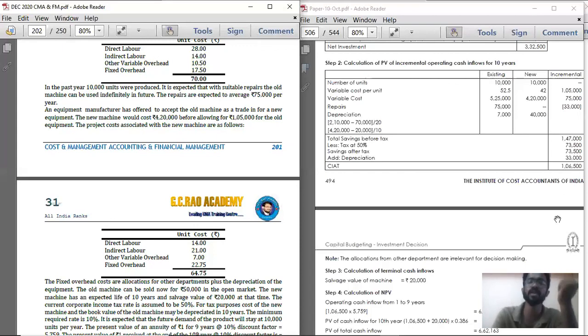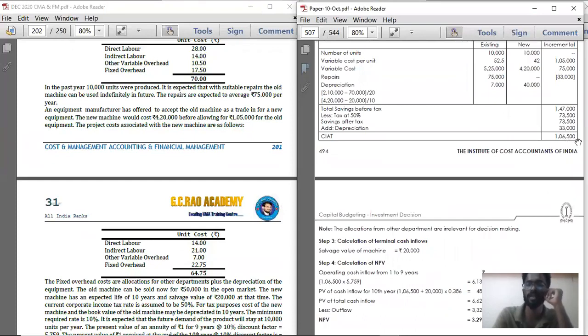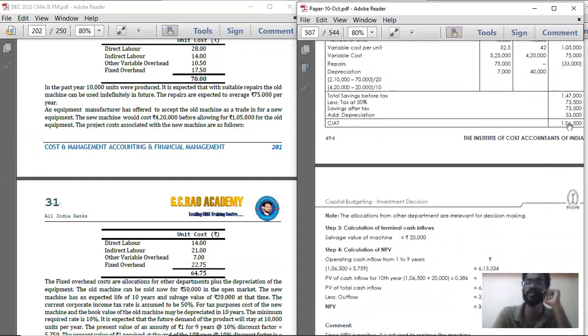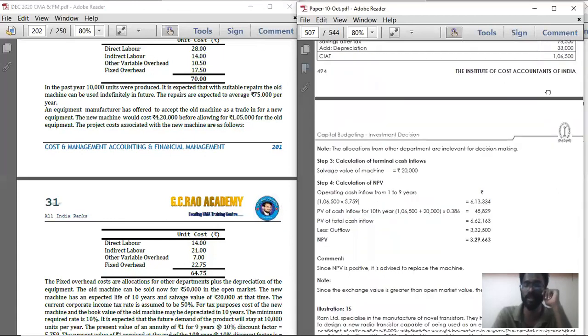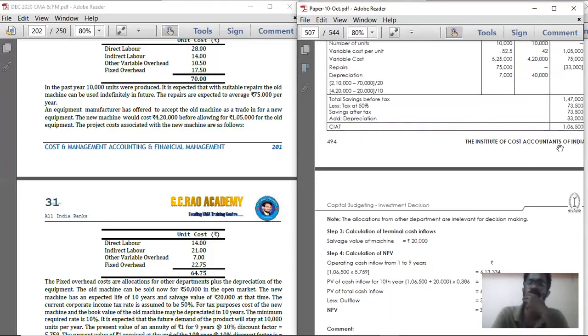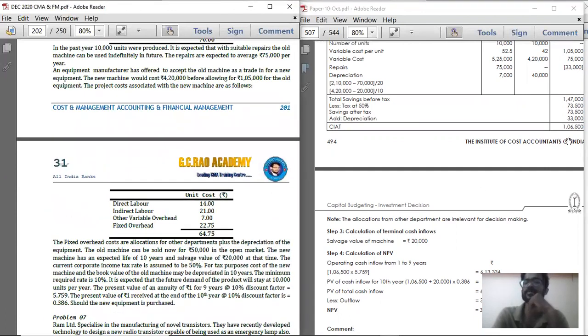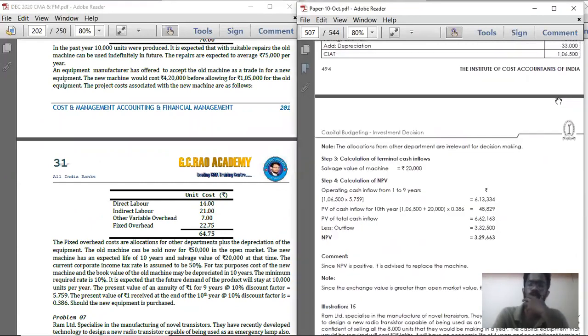On the CFAT, you should multiply the annuity factor because every year you are going to save 1,06,500. Below that, terminal cash inflow. This is one cash inflow every year, that is 1,06,500. On that, if you multiply with the annuity factor for 10 years at the rate of, what is the percentage? 10%. You will get the present value of cash inflows.